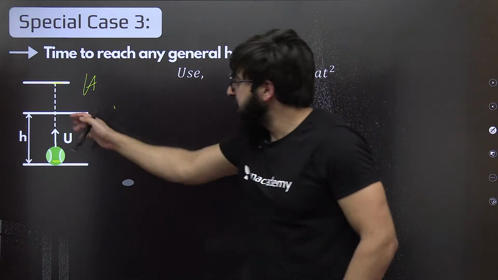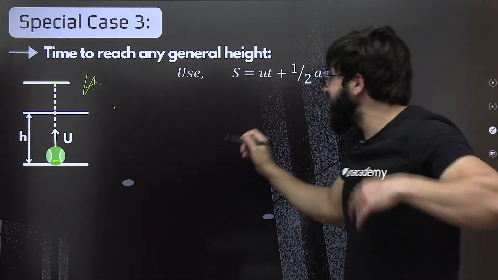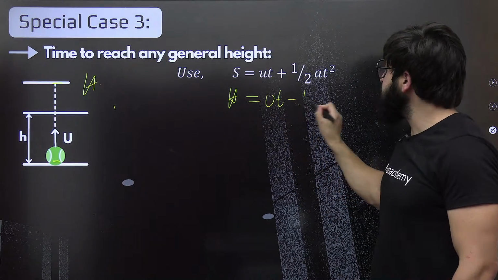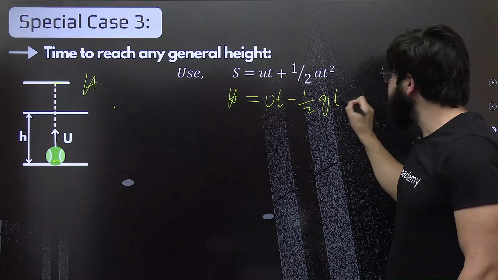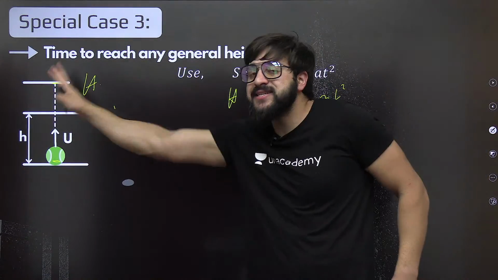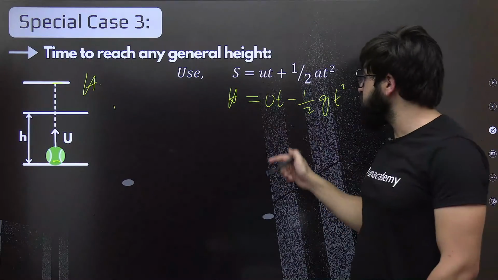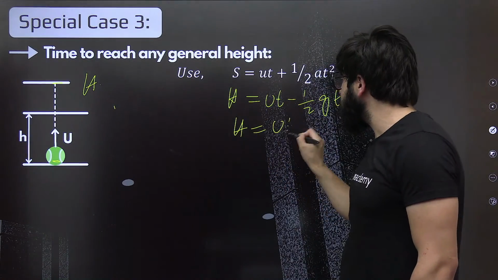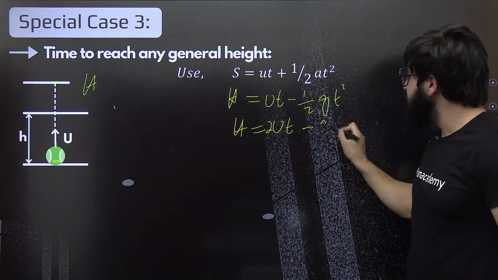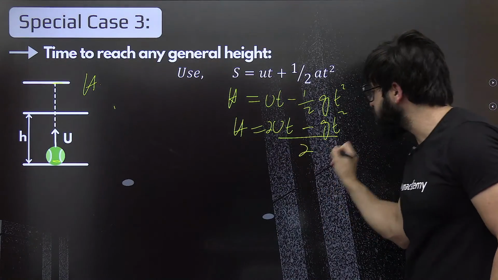So can I definitely use, for example, that it is going till height h. So I'll just write here h equals ut minus 1 by 2 gt square exactly. Understand? For example, it is taking time t till this general height. Now can you solve this one? I would write h is nothing but u, multiplied with this one, 2ut, minus gt square upon 2.